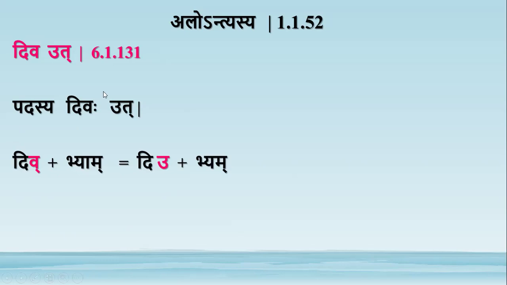So this U comes in the place of that Vakara. So it becomes U here in place of Vakara. So here ikara is followed by ukara. So ik followed by ach, by iko yanachi we have ikarasya yakarah. So dyam, dyam.